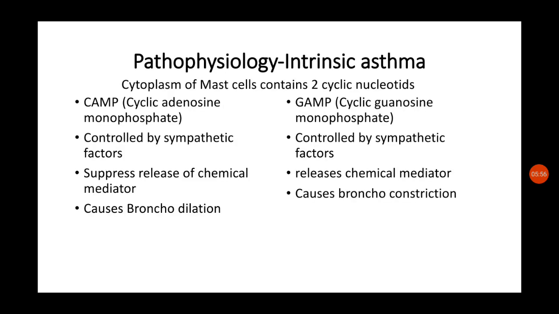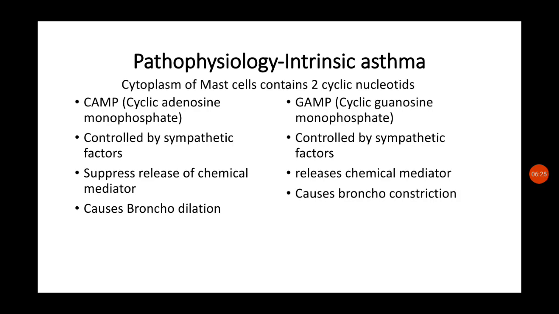of anaphylaxis. So when cAMP level is high, it will cause bronchodilation, and when the cGMP levels are high, it will cause bronchoconstriction. So there should be a balance between cAMP and cGMP. When parasympathetic activity is more, it leads to increased release of chemical mediators and causes bronchoconstriction.